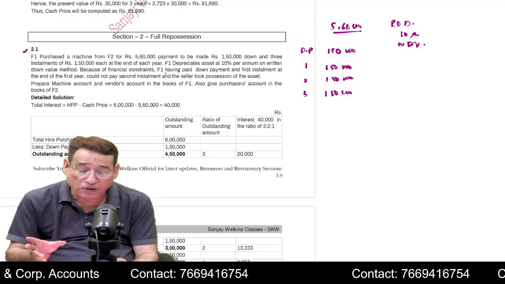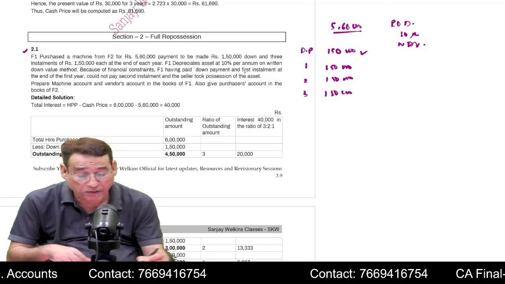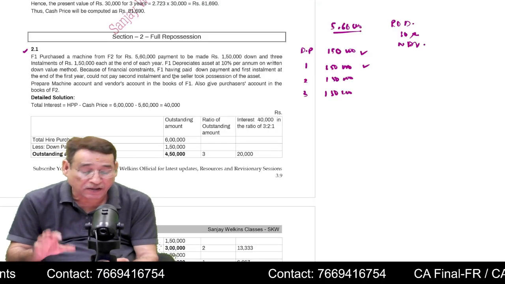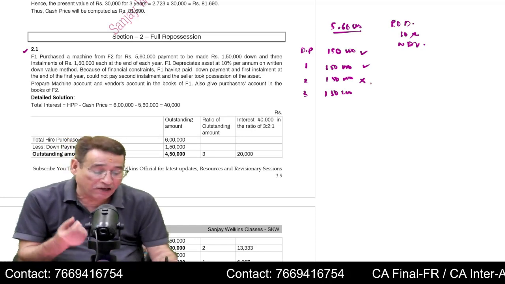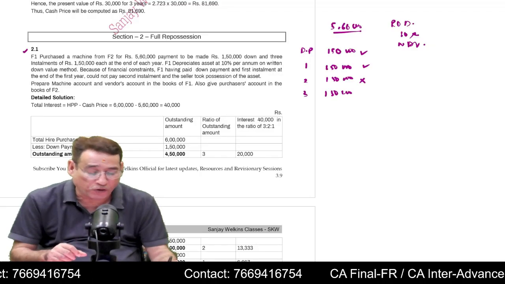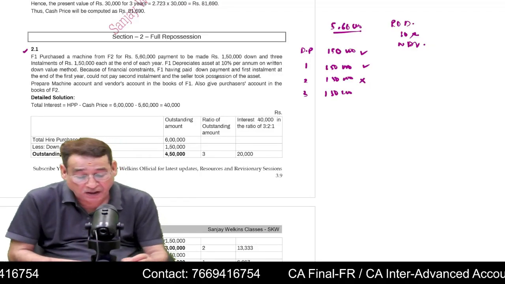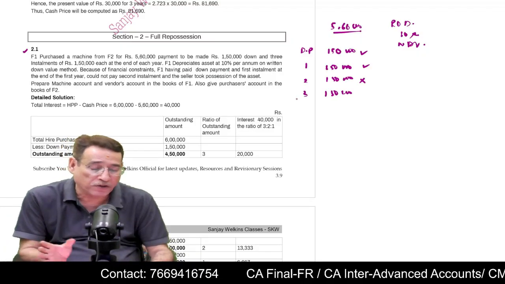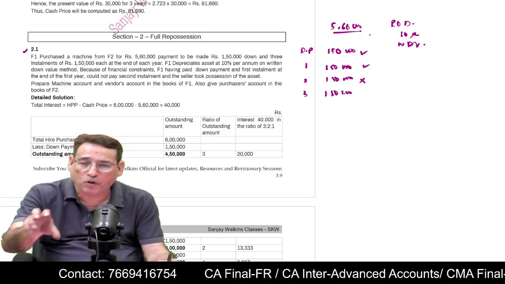Because of financial constraints, F1 paid the down payment and the first installment at the end of the first year, could not pay the second installment, and did not pay it. Obviously, we know that as per the Hire Purchase Act, if the purchaser makes any default, the seller or the vendor has the right to repossess the asset, which he did. The seller actually took back the asset. This is a case of full repossession because only one asset was sold, and when the default was committed, he took back the asset.